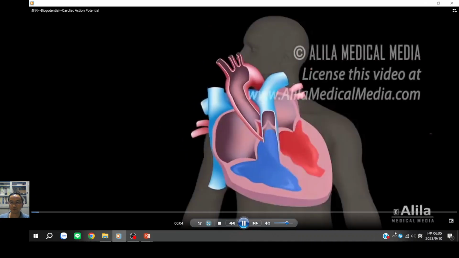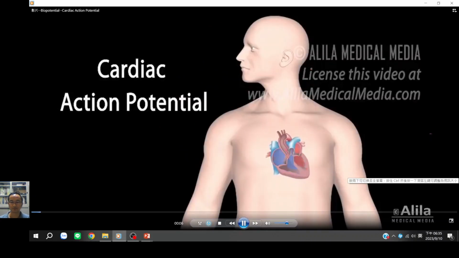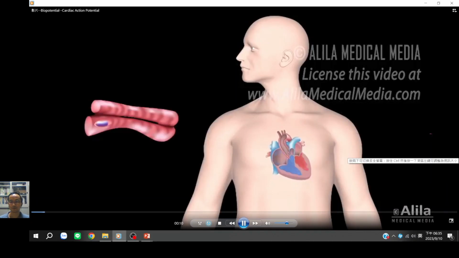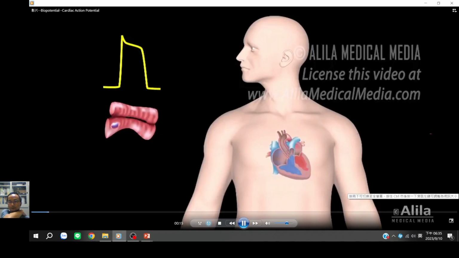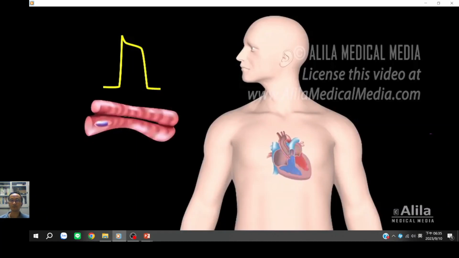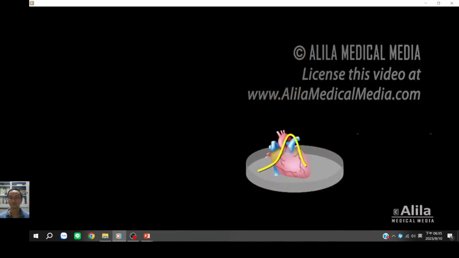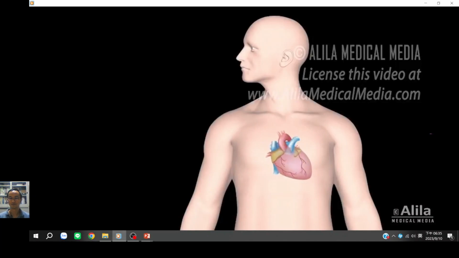The heart is essentially a muscle that contracts and pumps blood. It consists of specialized muscle cells called cardiac myocytes. The contraction of these cells is initiated by electrical impulses known as action potentials. Unlike skeletal muscles, which have to be stimulated by the nervous system, the heart generates its own electrical stimulation. In fact, a heart can keep on beating even when taken out of the body. The nervous system can make the heartbeats go faster or slower, but cannot generate them.